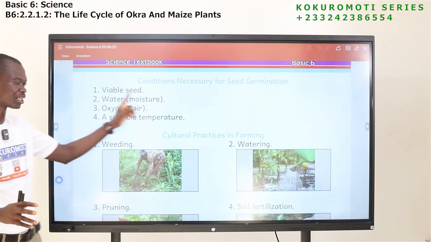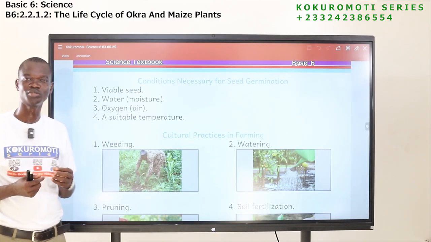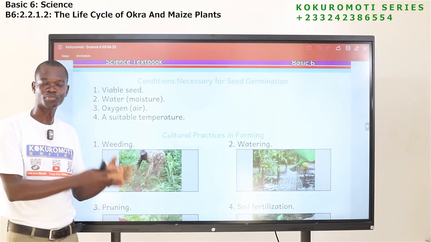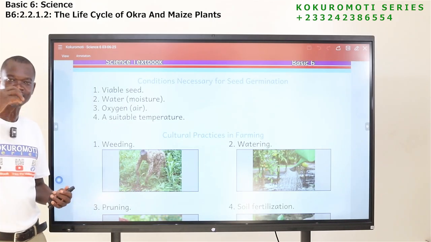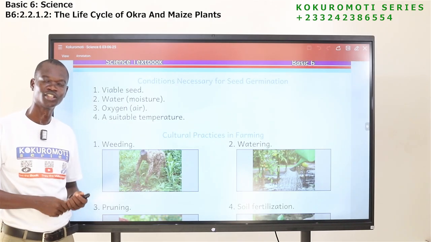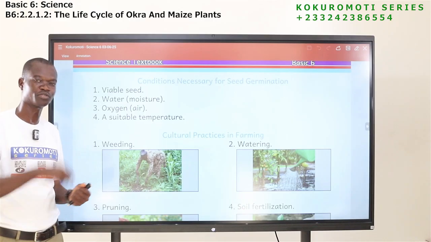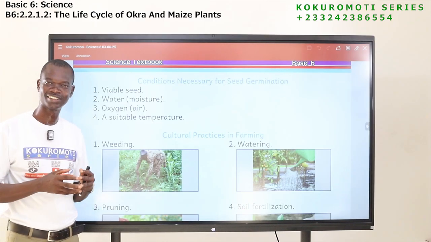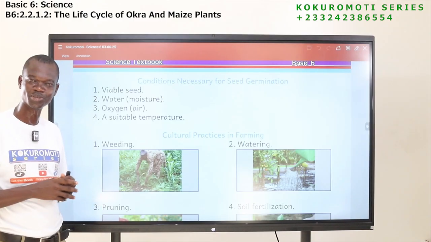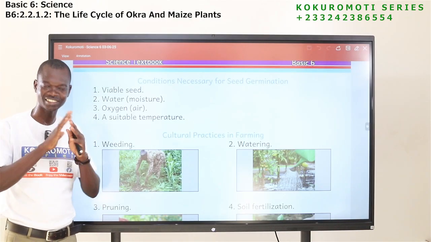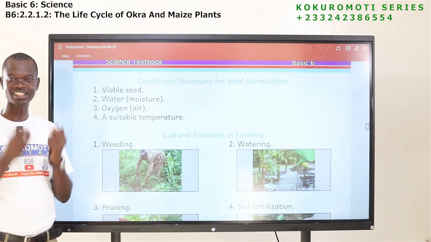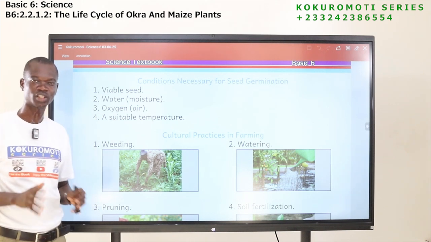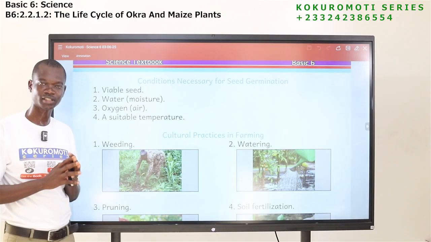So one, viable seed. If you want to go into maize farming, the seeds that you use, please don't roast them before you sow. Don't boil them before you sow. Use the natural dried ones and check the ones that are not attacked by weevils, not broken, good and healthy.